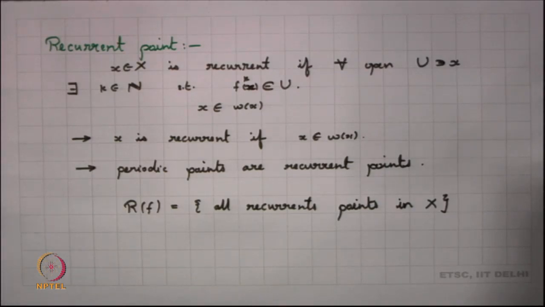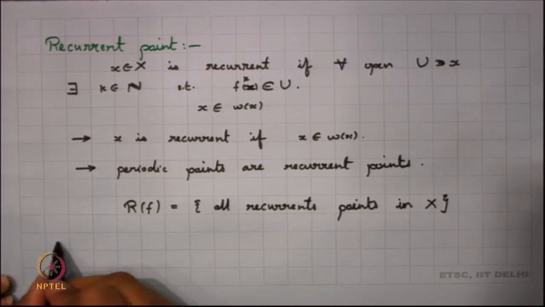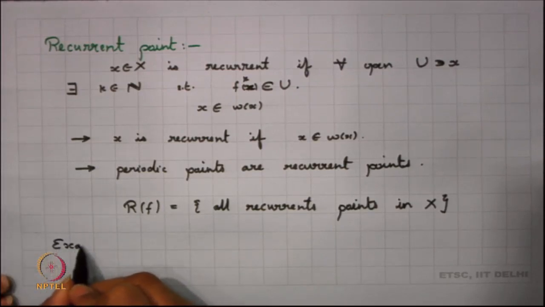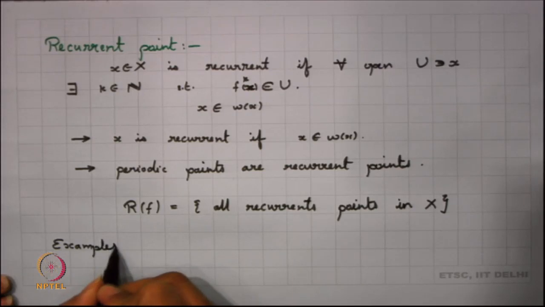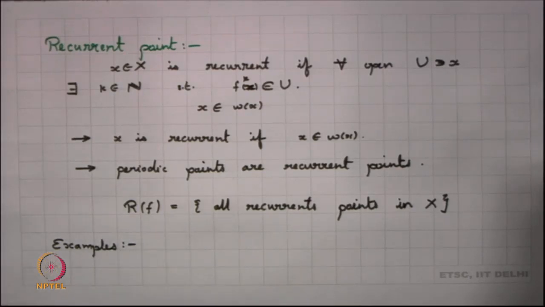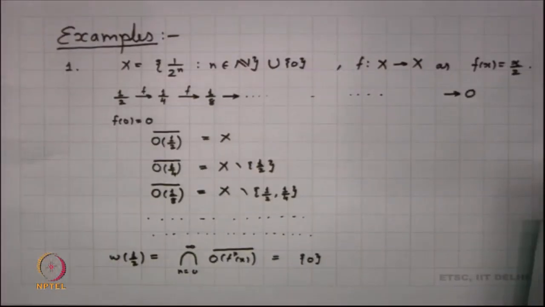So let us go back to some examples now. Instead of defining some new examples, let us try to look into the examples that we had already seen. Let us try to look into the recurrent points for these examples.